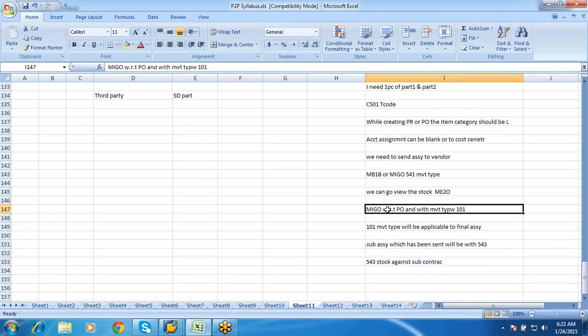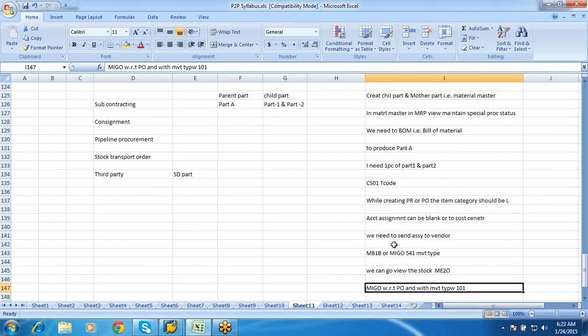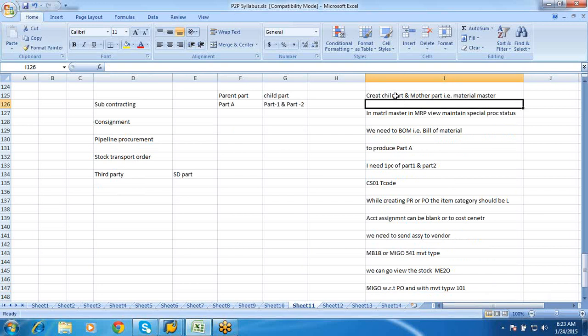Once we do the MIGO for the main assembly or the mother part, the sub assemblies' movement type will automatically get converted to 543, that is stock consumption against your subcontracting order. So these are the steps which we need to follow for our subcontracting process. It is very simple. We send the sub assemblies to the vendor, he processes them and sends a new assembly back to us. That is your subcontracting. He does some value addition for that.